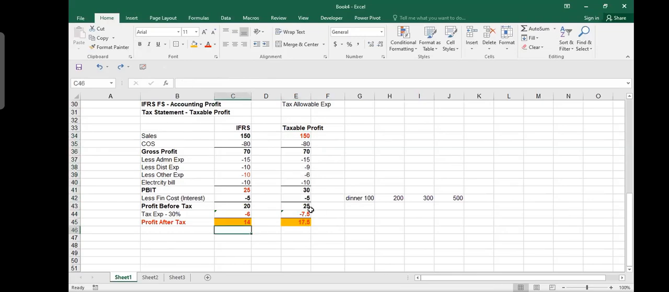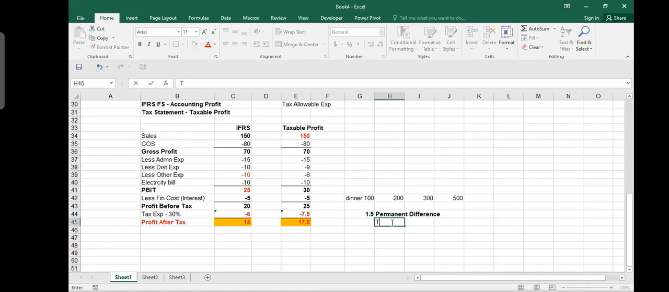Now there is some difference. The tax which I have to pay, in my opinion, is minus $6. But the tax which the tax department will claim from me is minus $7.5. So there's a $1.5 difference, and in this case I would call it a permanent difference. Permanent difference means that this difference is there and it will remain there. I cannot claim back this difference.